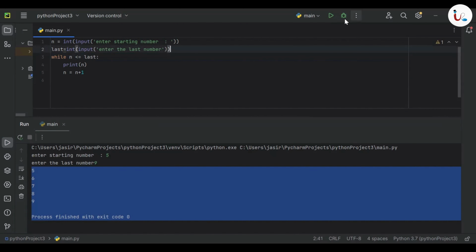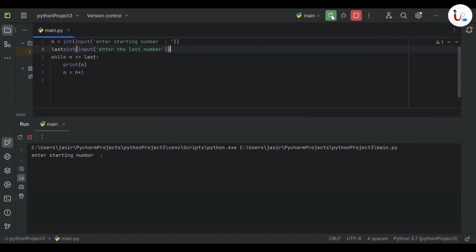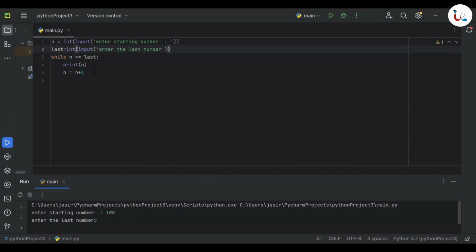Now, there can be an error. For example, whenever we are running it, I'm typing the starting number 100 and the last number I'm typing a smaller number 5. In that case, you can see 100 less than or equal to 5 is wrong, right? So it will not go inside the while loop and the program finishes there itself. The computer will check the condition, and only if the n is less than or equal to the last number will the program execute.